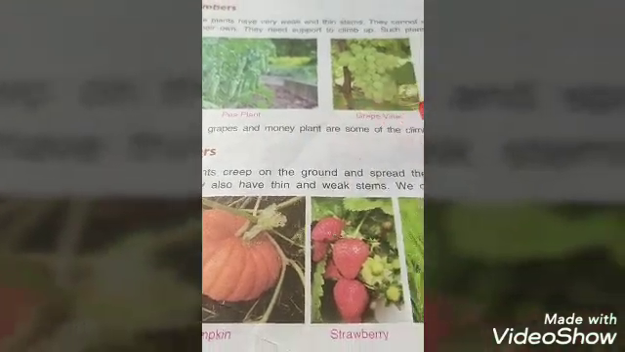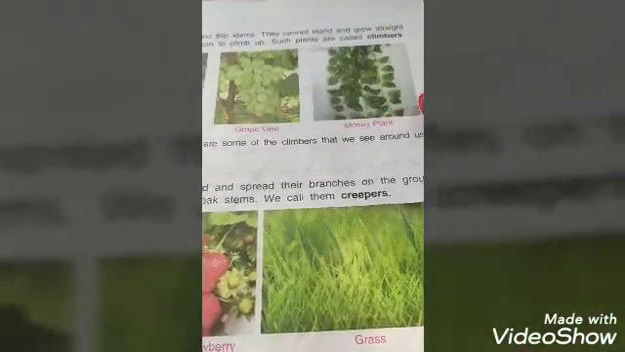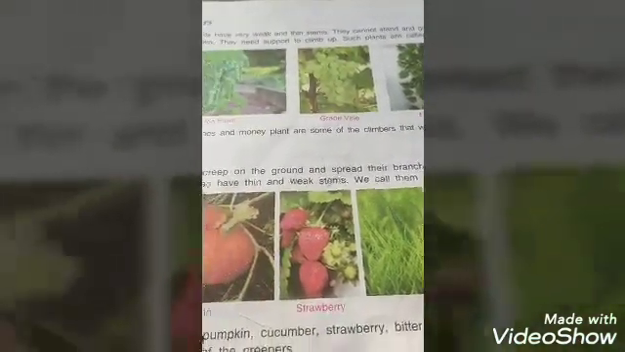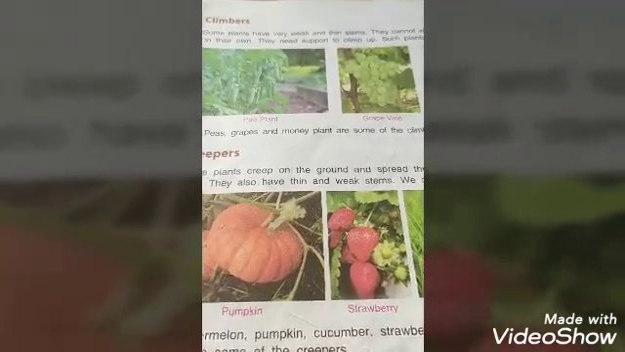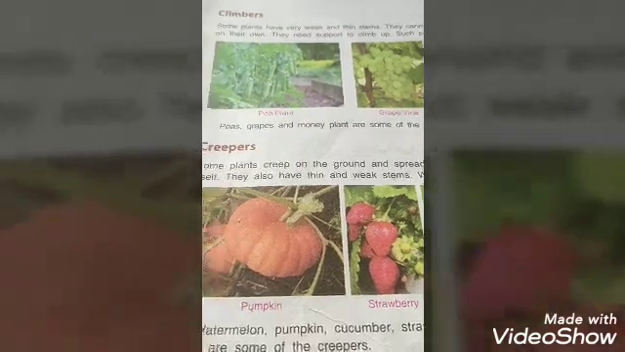Pea plant, grapevine and money plant. These are the examples of climbers. They need support to climb up because their stem are very weak and thin.